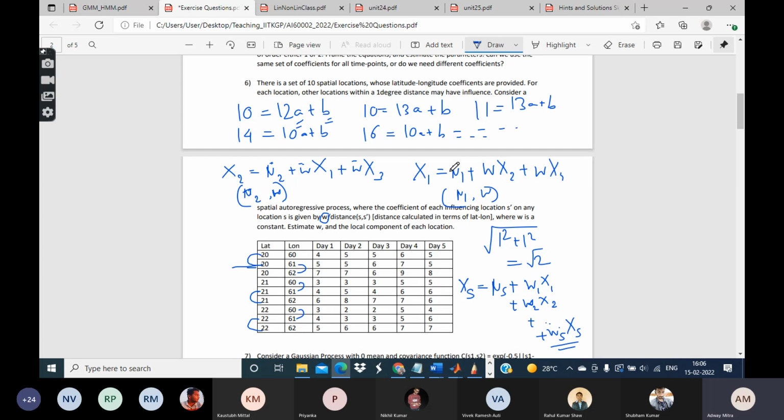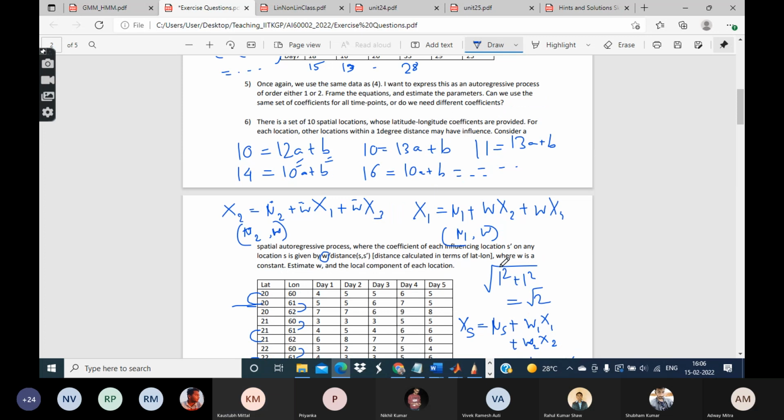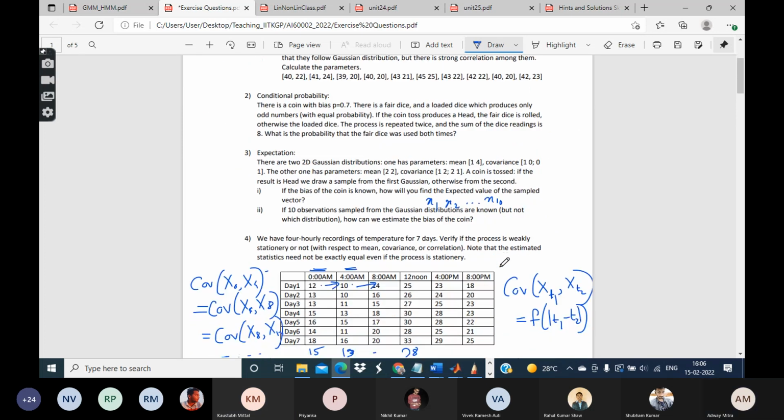You have to calculate both the mu and the W at every location. Sir, if instead it was given that W is given and we have to find the latitude and longitude of that position, can this be done if we use the method which we use in question number 3, part 2?